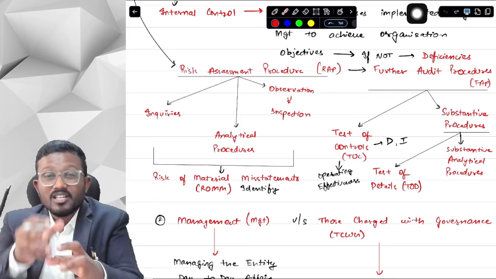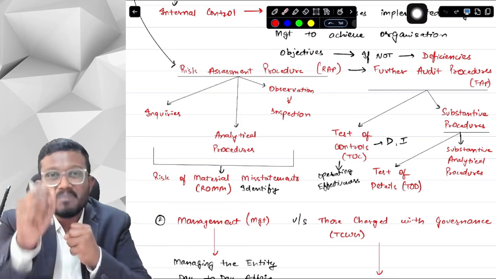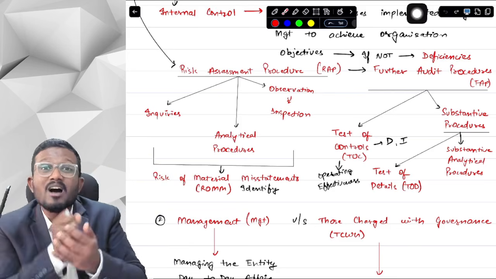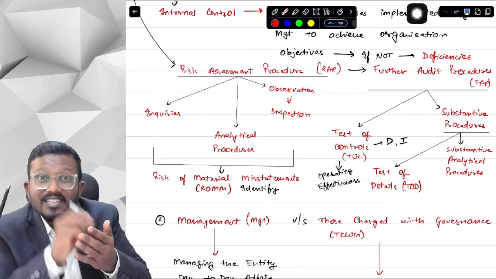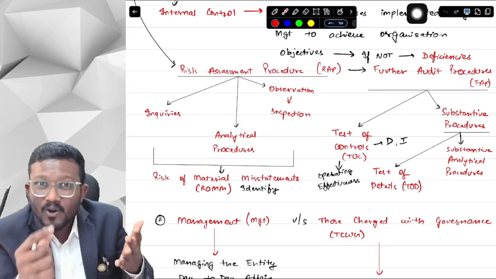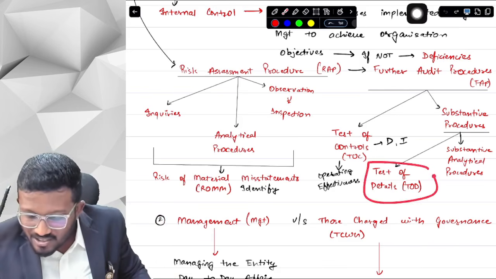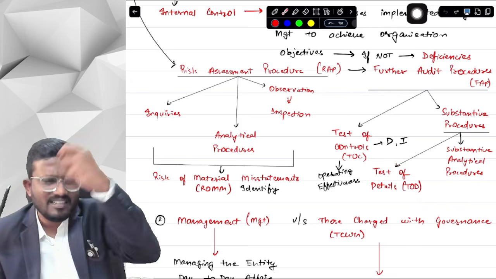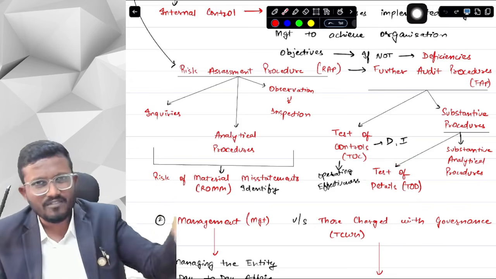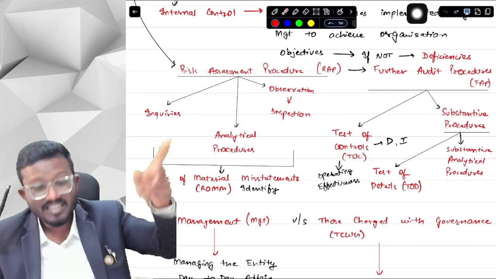I will check whether the goods have been dispatched and received, whether we have received the amount from the debtors, and whether the invoice was generated of 10 rupees. So checking the amounts of the financial statements is called test of details. We will discuss the supporting documents in the syllabus.